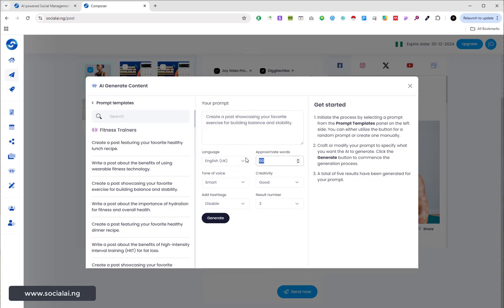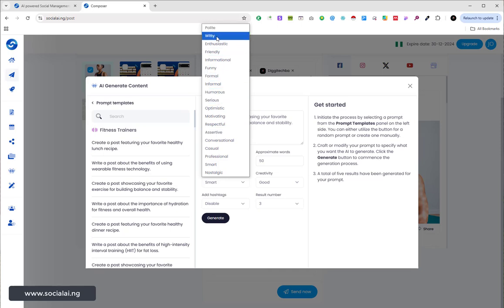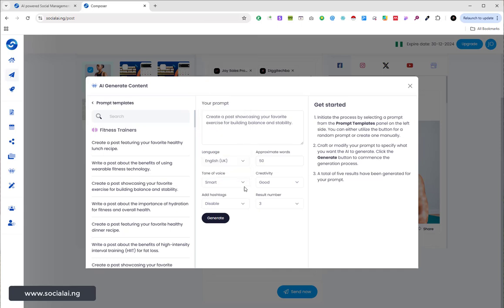You can also put an approximate word count, that is the total number of words that you want the whole content to approximate to. Also a tone of voice. You can select your tone of voice if you want it to be polite, witty, enthusiastic, friendly, funny, and so on and so forth. Creativity: economic, average, good, or premium.